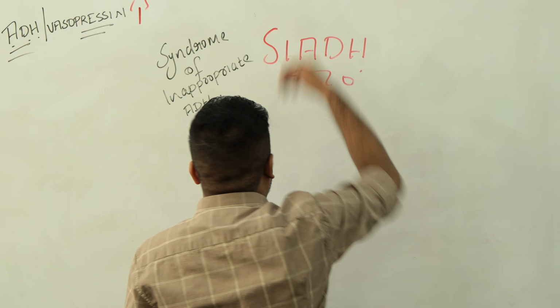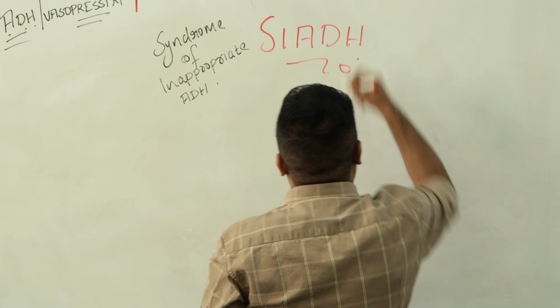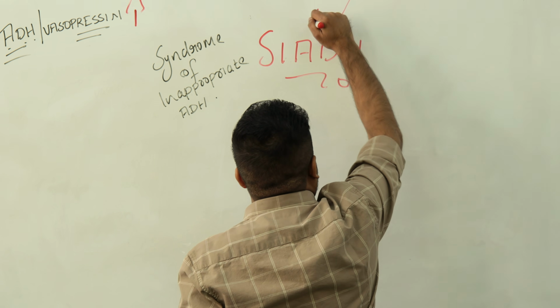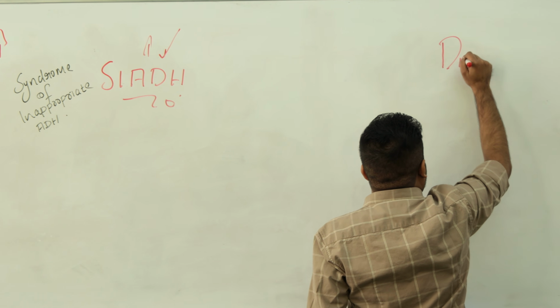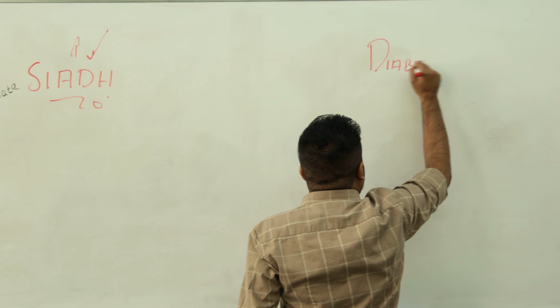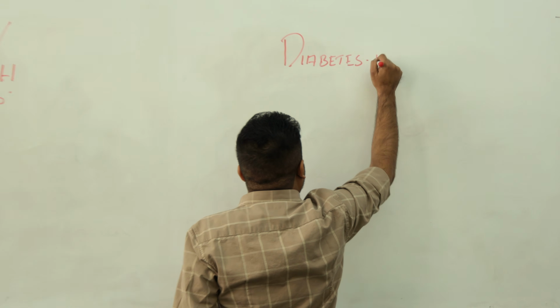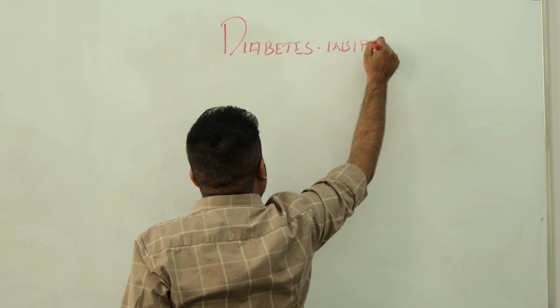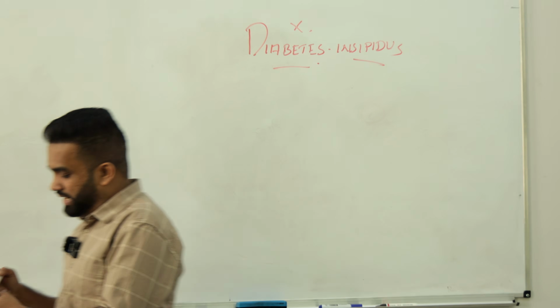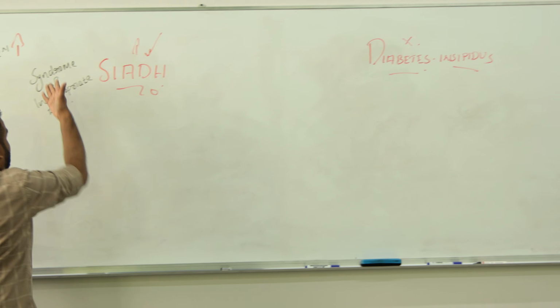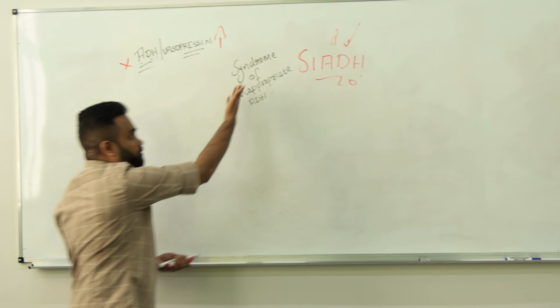So when vasopressin is in excess, we call it SIADH. If there is no vasopressin, that is famous, everyone knows it. We simply call it diabetes insipidus, when vasopressin is less. So tell me, everyone, if vasopressin is more here, what is the function of vasopressin?